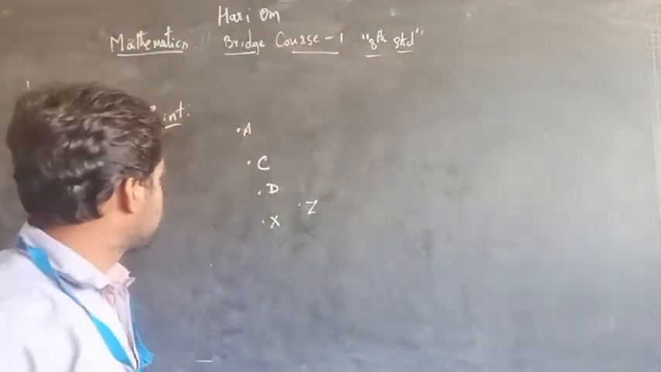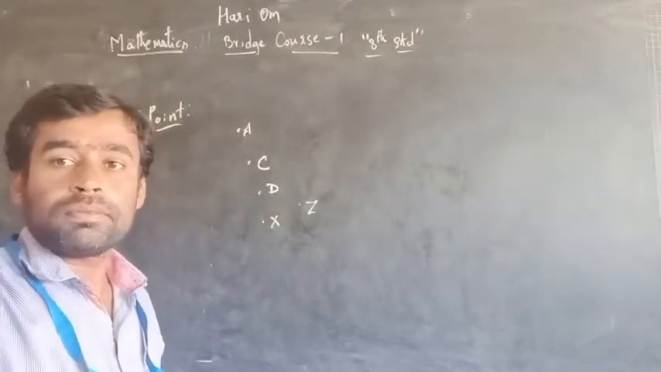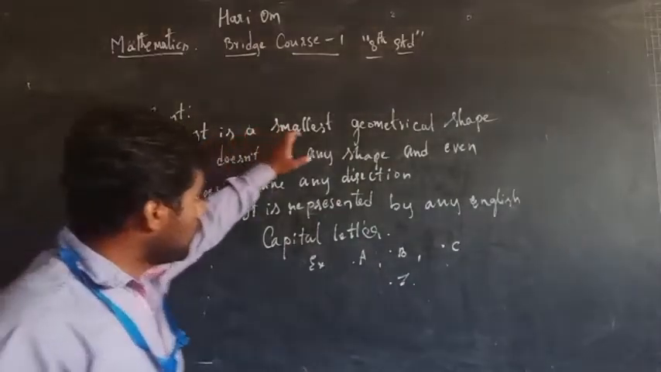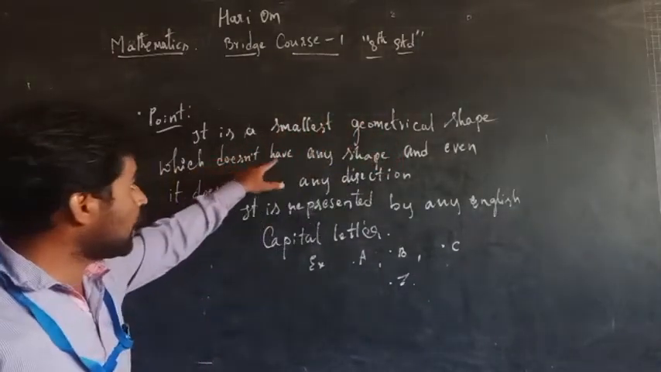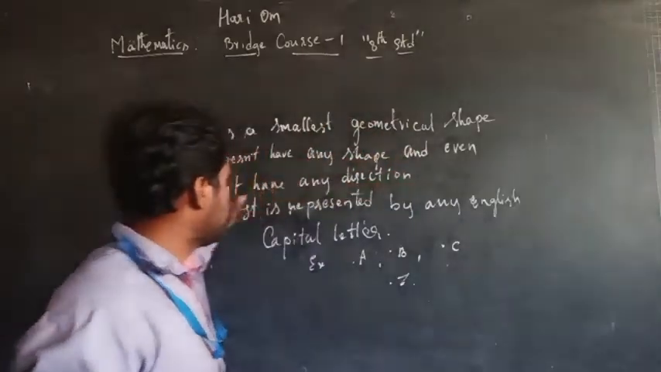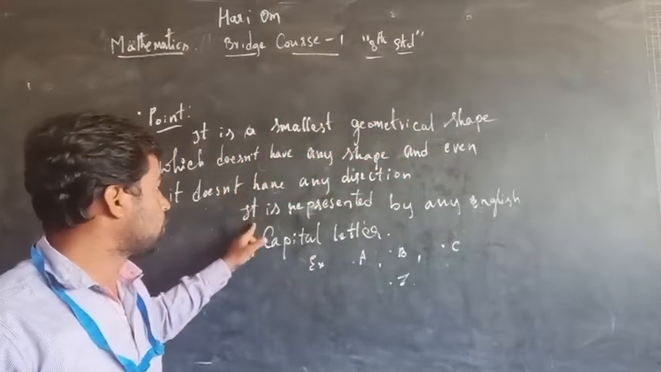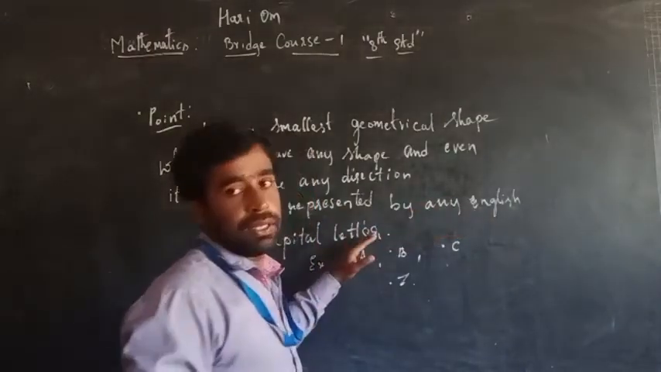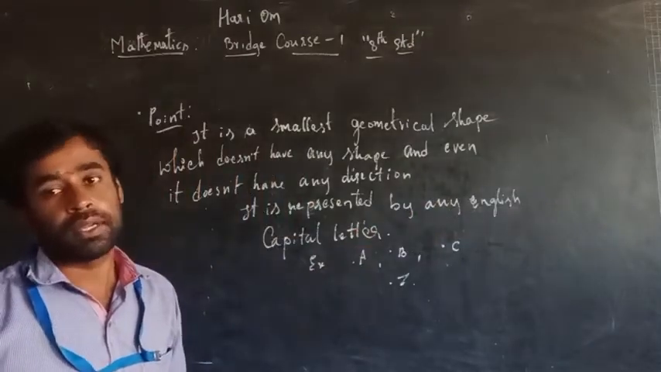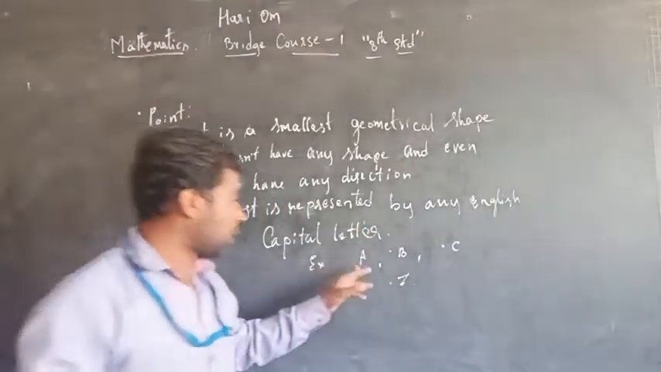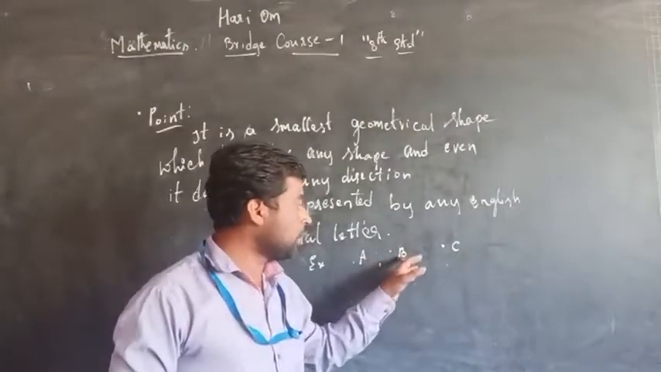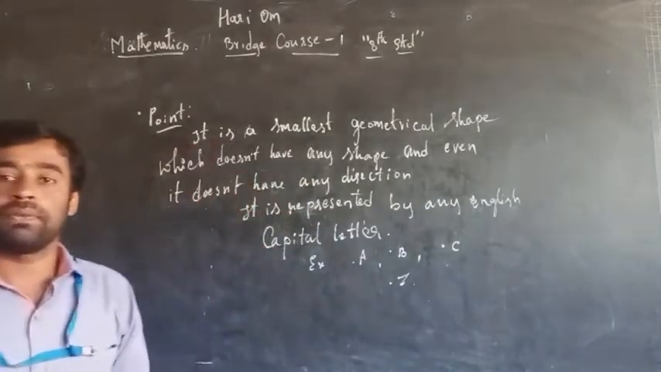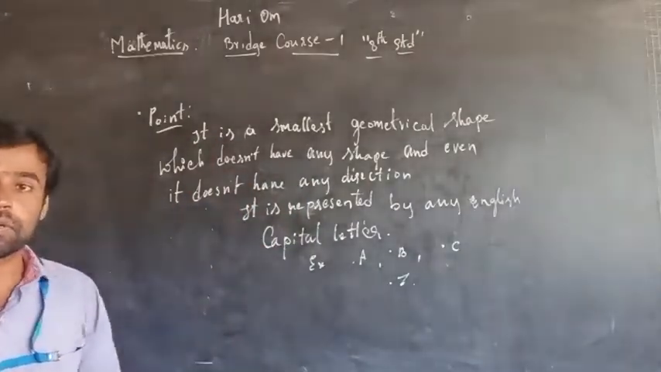So here I'll write the definition of the point, then you have to copy it. See students, I have written the definition. It is the smallest geometrical shape which does not have any shape and even it doesn't have any direction. It is represented by any English capital letters. For example, we can represent point A, point B, point C, point Z, etc. Now this is the definition. Please take down this one.